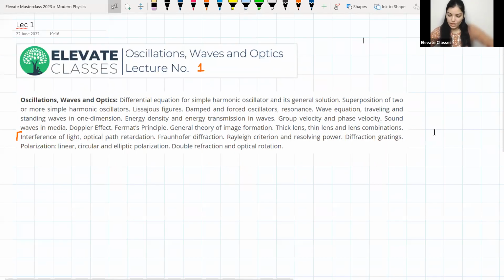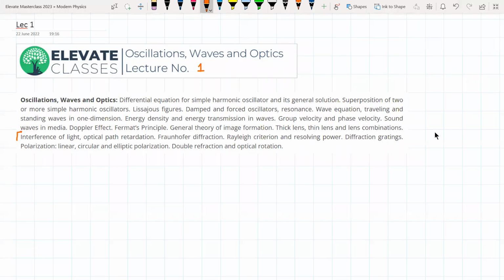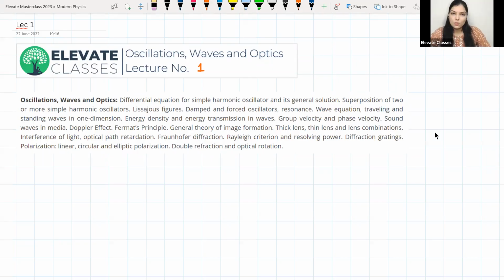So we will do geometrical optics in the end because the things that we have to read there are a little bit different from the rest of the flow. Okay, so this is the syllabus that we'll cover. But you might ask why study oscillations, waves, and optics in the first place. You know how important this topic is.